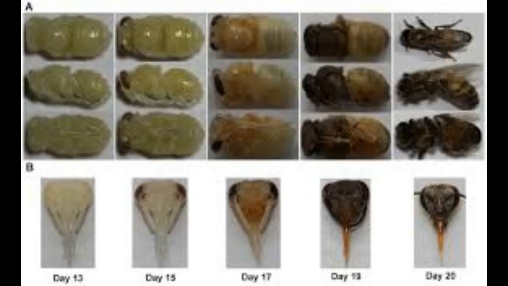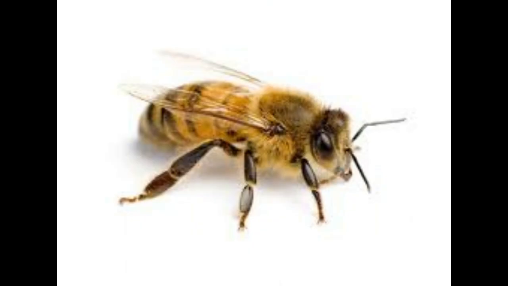Here the bee has developed parts like wings, eyes, legs, and small body hair that physically appears close to an adult bee. Stage 4, the adult stage. Once the pupa is matured, the new adult bee chews its way out of the closed cell. The queen bee takes 16 days from the egg stage to form into an adult. The worker bee takes 18 to 22 days for complete development, and drone bees take 24 days to develop into an adult bee.